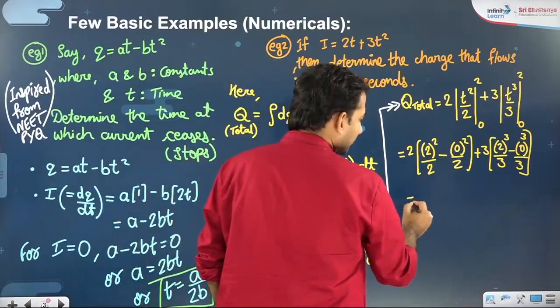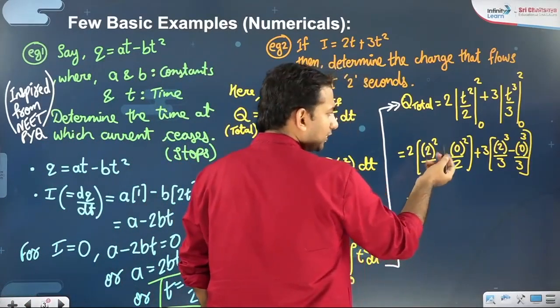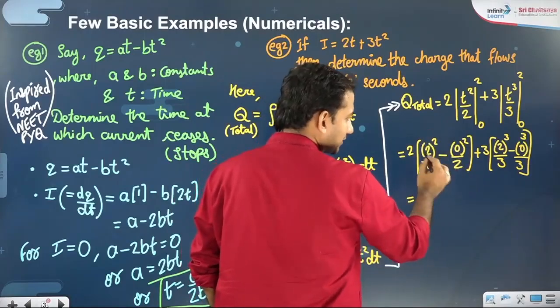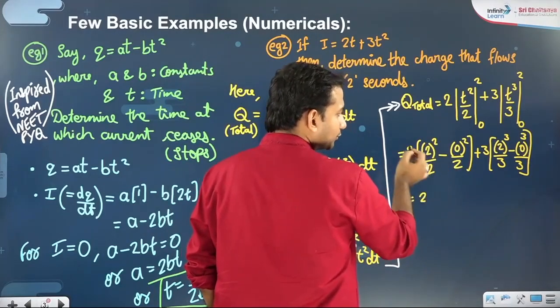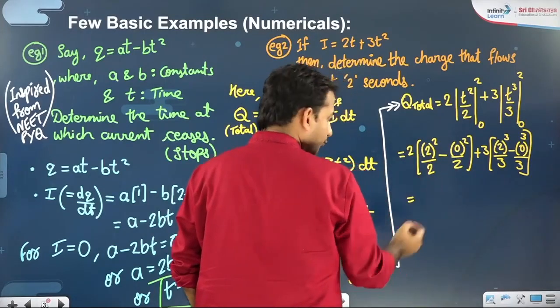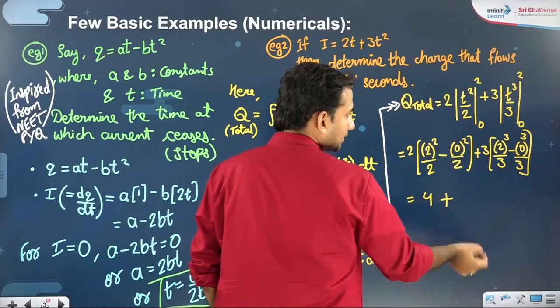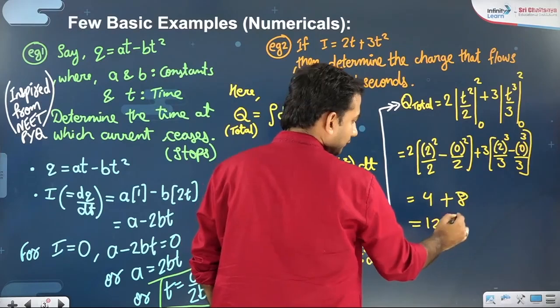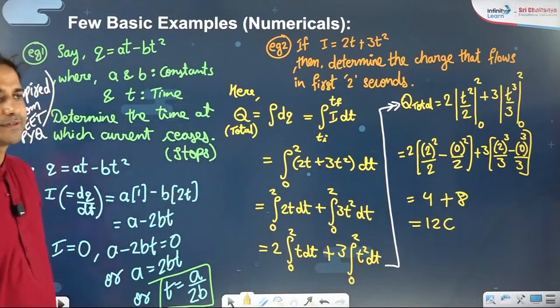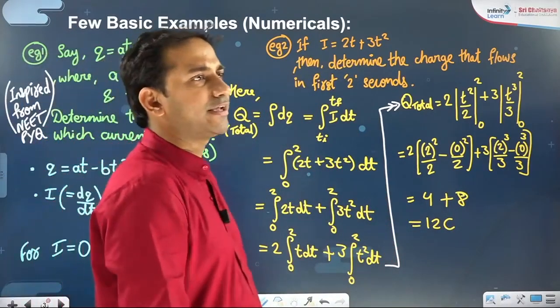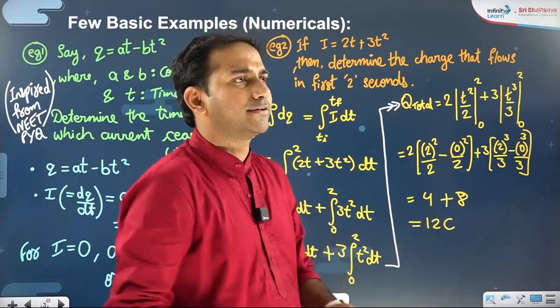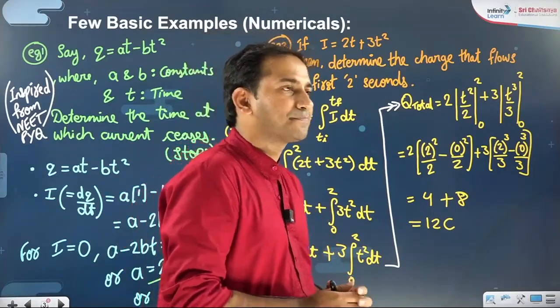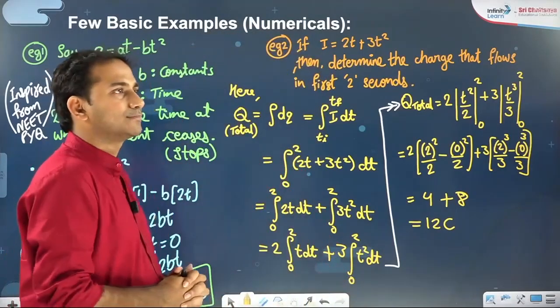Okay, so you can clearly see this term is 0, and hence this 2 and 2 will be cancelled and you will get 2 square, that means 4 here, plus 3 and 3 will be cancelled, 2 cube is 8 here, and hence the answer is 12 coulombs. Correct. Banu, absolutely correct. Venkat, Radha, absolutely correct, guys. The answer is 12 coulombs.